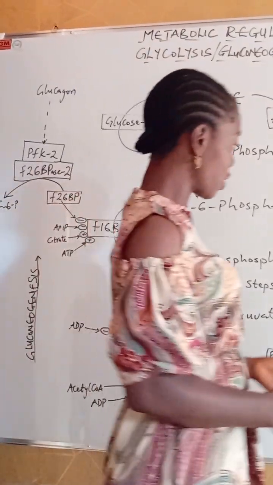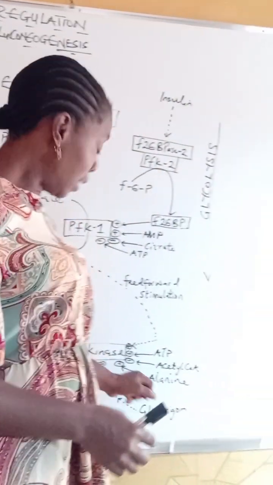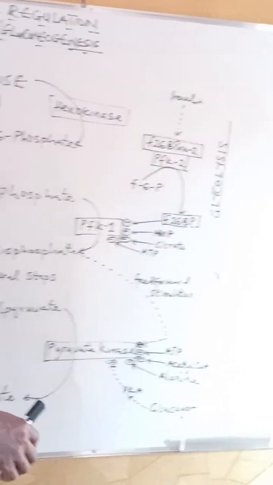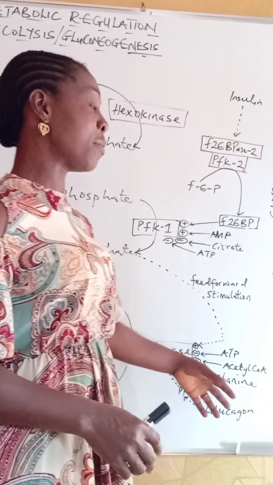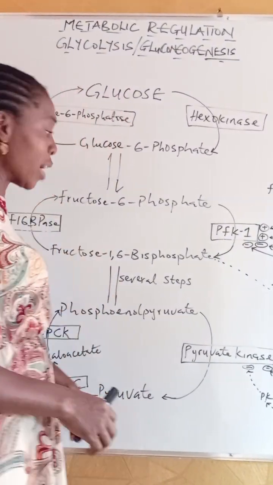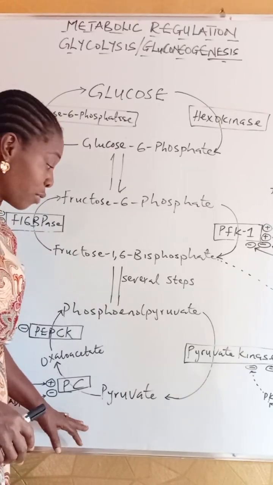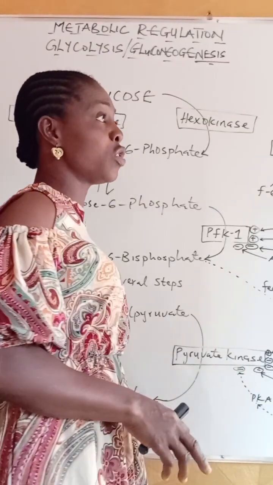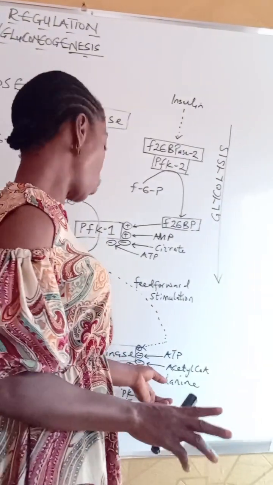And then again, we have another allosteric effector, alanine. Alanine is derived from pyruvate, the product of glycolysis. So when alanine accumulates in the cell, it simply means that pyruvate is no longer being channeled to other pathways, which signifies abundance of energy resources. When pyruvate accumulates due to backup, it is converted to alanine.